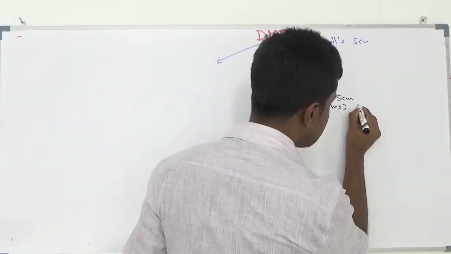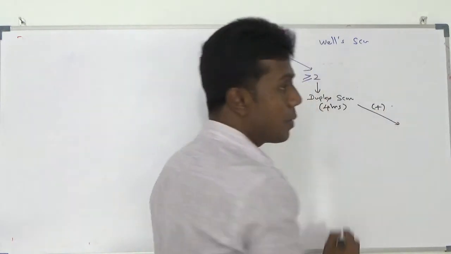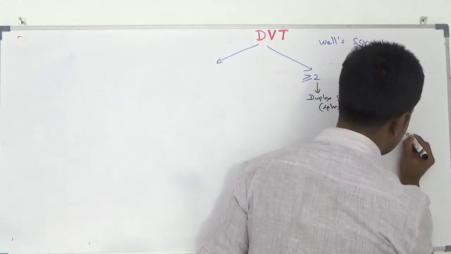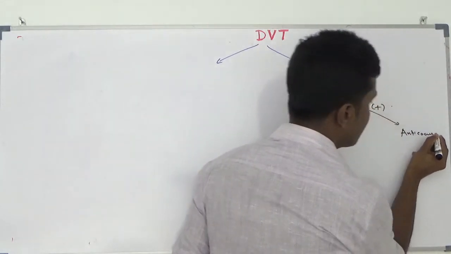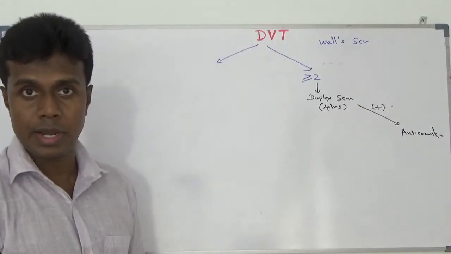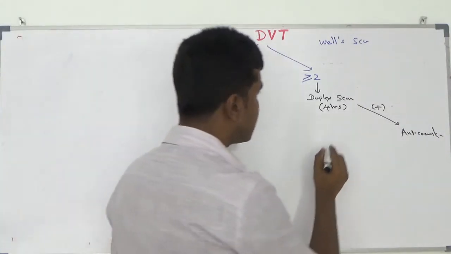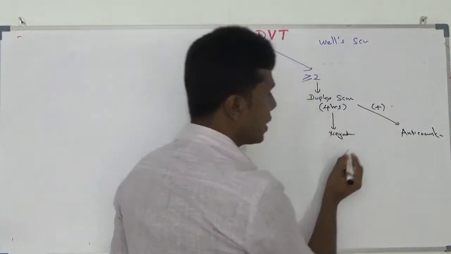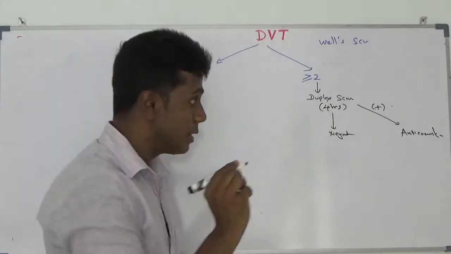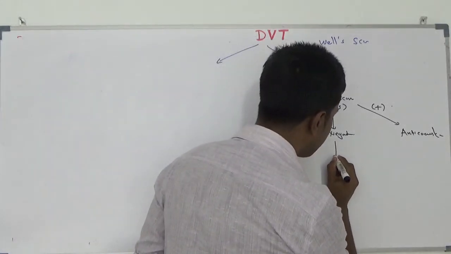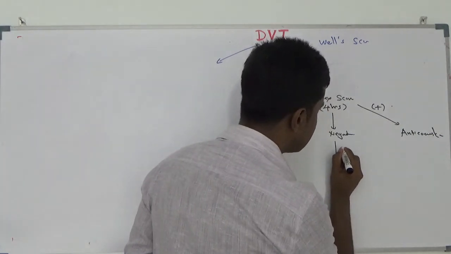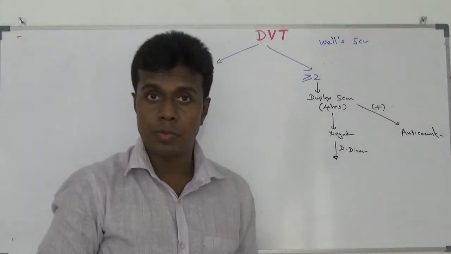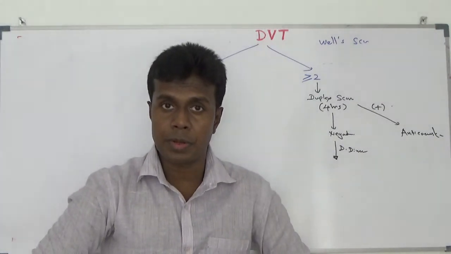If you found a positive duplex scan, that means DVT is there, and you have to start anticoagulation. If the duplex scan is negative, then you have to do a D-dimer level. D-dimer is one of the breakdown products of fibrin.